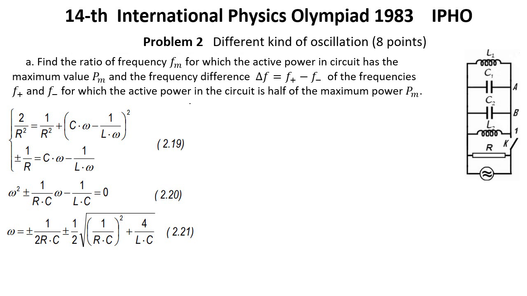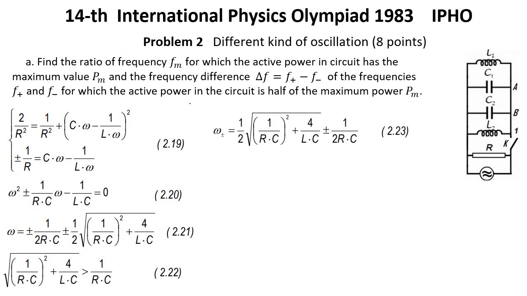Because the pulsation is every time positive, the only 2 valid solutions are omega plus and minus. There exist 2 frequencies F plus minus equal 1 over 2 pi multiplied by omega plus minus, allowing to obtain in the circuit an active power representing half of the maximum power.